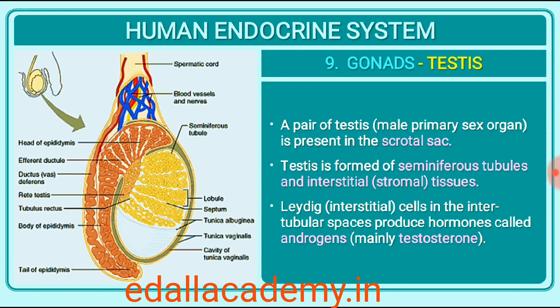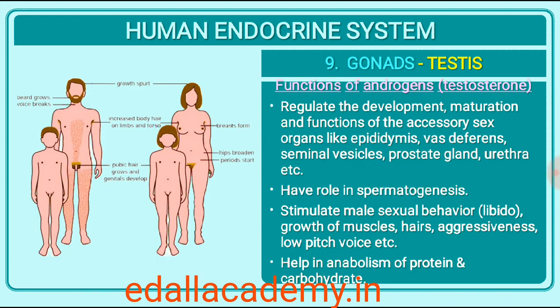androgens, mainly testosterone. Androgens regulate the development, maturation and functions of the male accessory sex organs like epididymis, vas deferens, seminal vesicles, prostate gland, urethra, etc. These hormones stimulate muscular growth, growth of facial and axillary hair, aggressiveness, low pitch of voice, etc. Androgens play a major stimulatory role in the process of spermatogenesis, formation of spermatozoa. Androgens act on the central neural system and influence the male sexual behavior, libido. These hormones produce anabolic, synthetic effects on protein and carbohydrate metabolism.